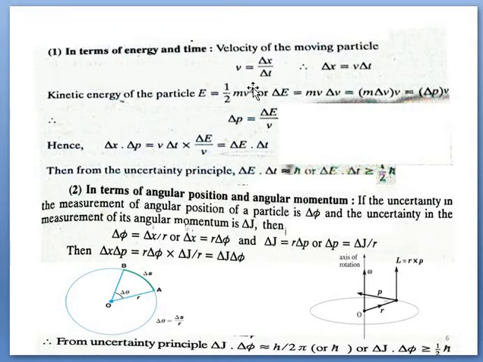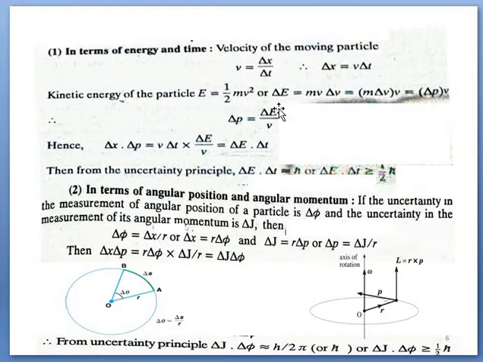The 2 is cancelled, so we have mv delta v. Delta v is kept with m, so m into delta v is equal to delta p, the uncertainty in the momentum, and v is kept outside. We have to transform delta p in terms of energy, therefore v is shifted to the other side. So delta p equal to delta E upon v.